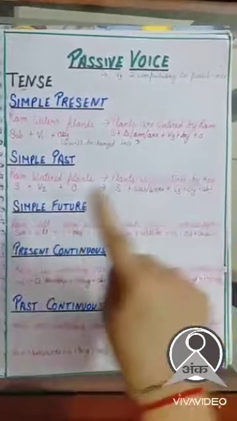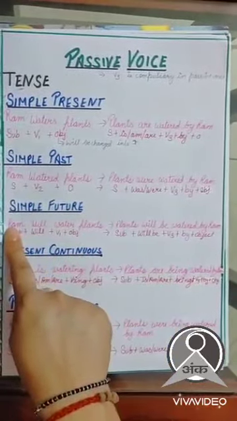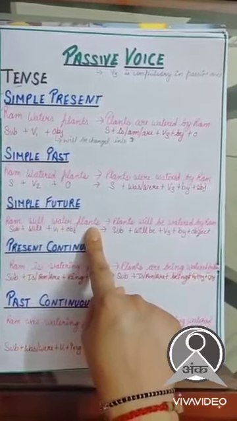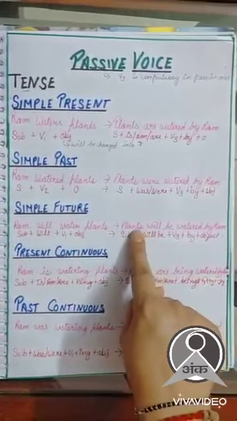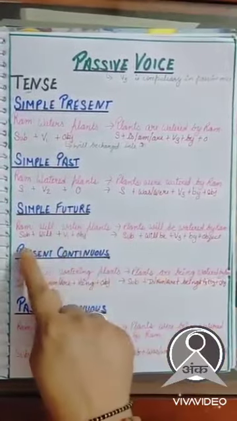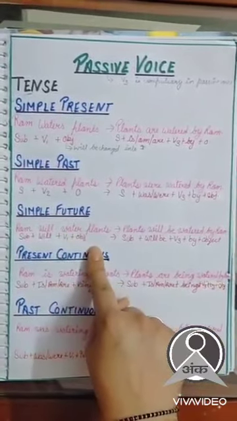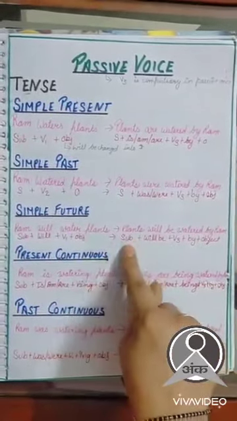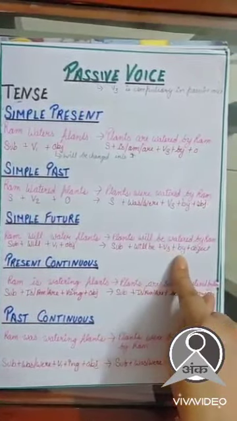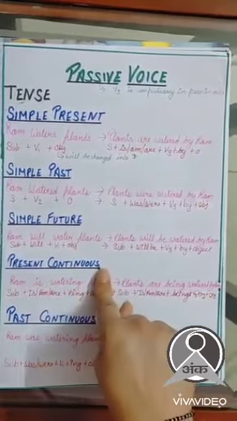Let's move on to simple future tense. Let's see the example of simple future tense. Ram will water plants. It will change into plants will be watered by Ram. Let's see the rule of simple future tense. Subject plus will/shall plus first form of the verb plus object. It will be changed into subject plus will be or shall be plus third form of the verb plus by plus object.